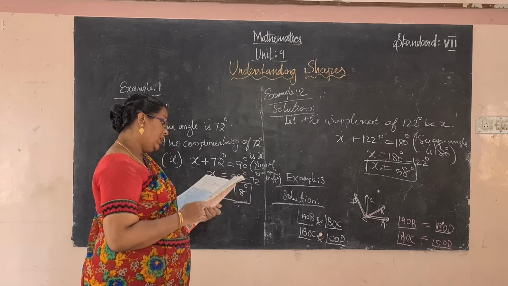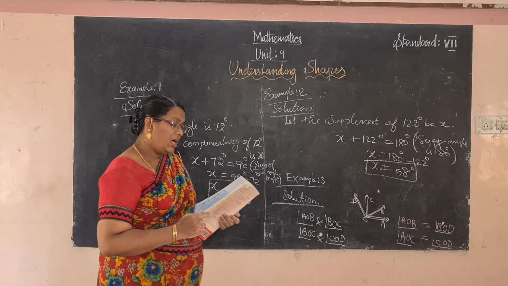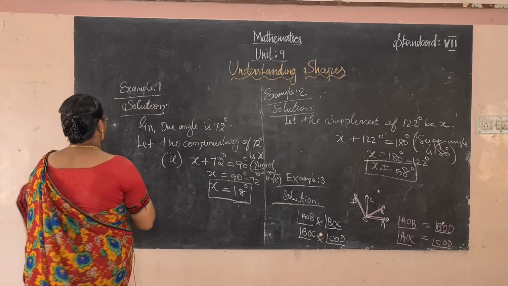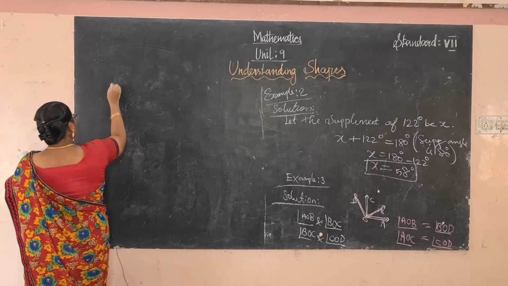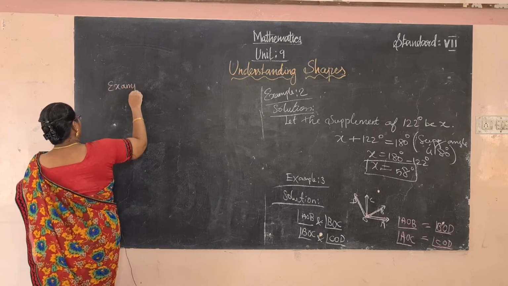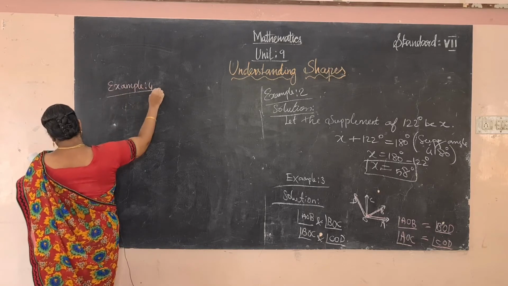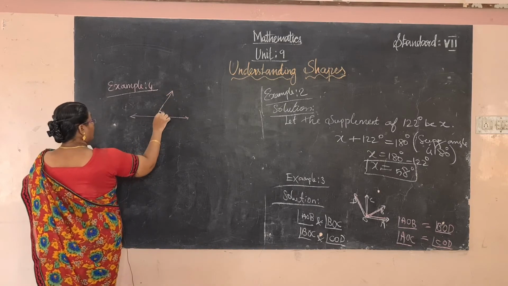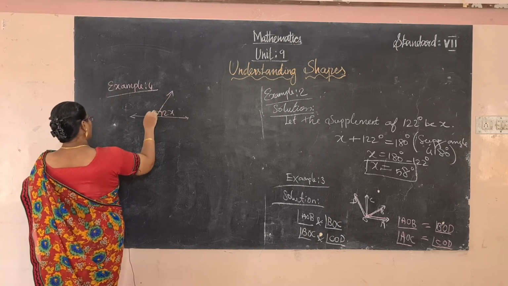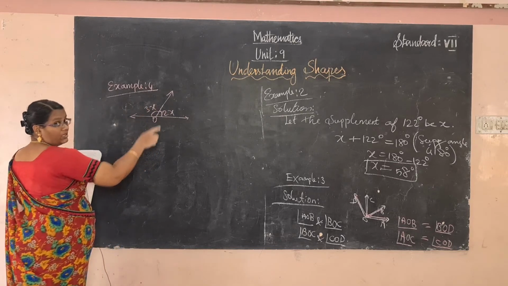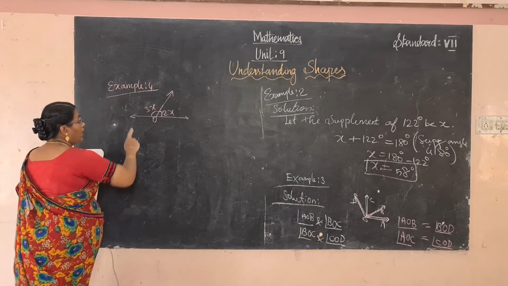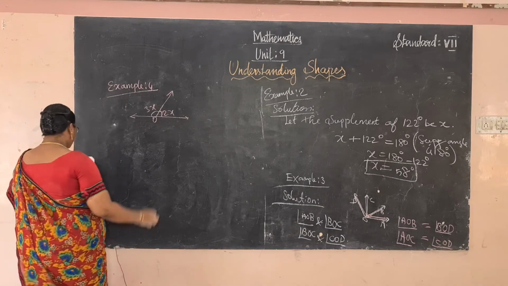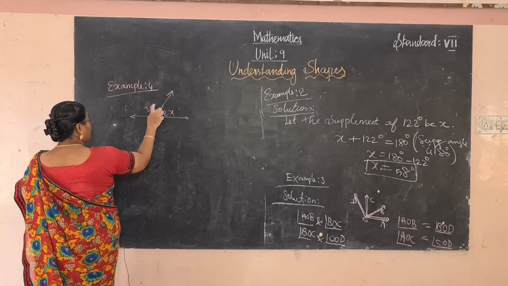Now move to example 4. Find the value of x in the following figure. One figure is given. You identify the supplementary angle or straight angle, that is a linear pair. We have to find out the x value.